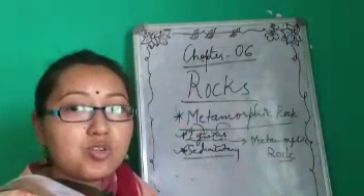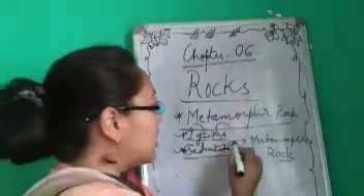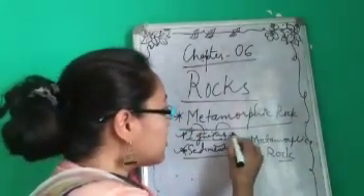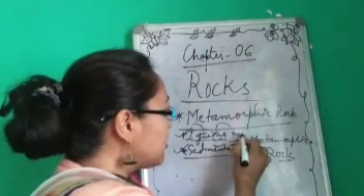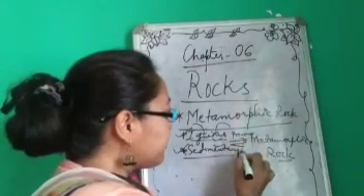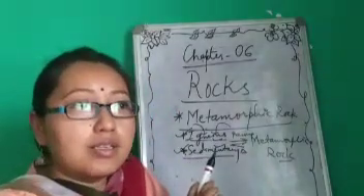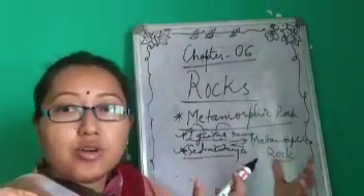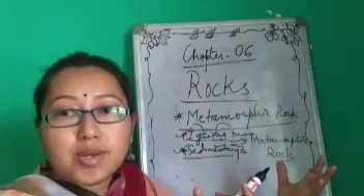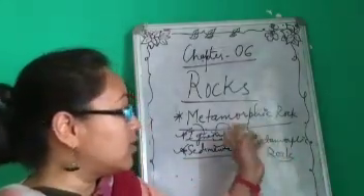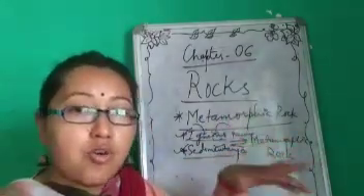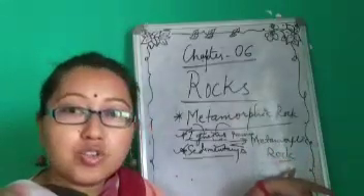So due to intense heat and pressure, the igneous or sedimentary rocks tend to change, or alteration takes place, and the new type of rock formed is known as metamorphic rock.